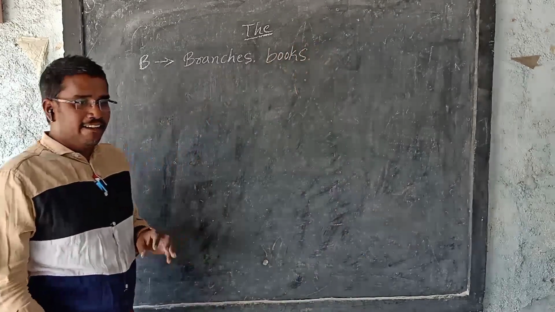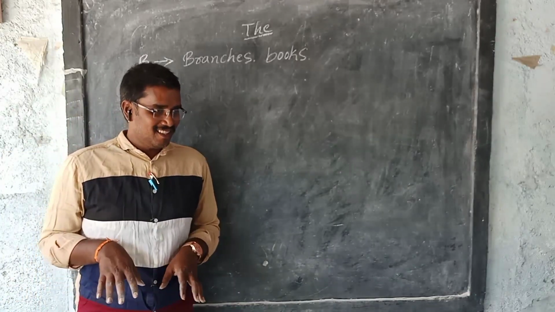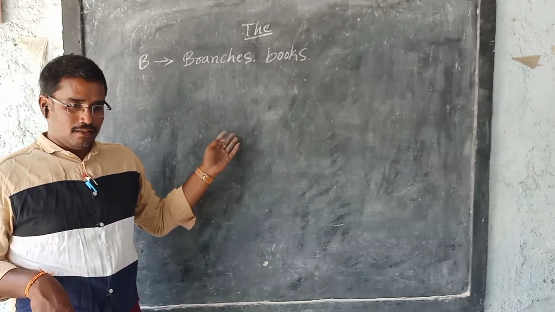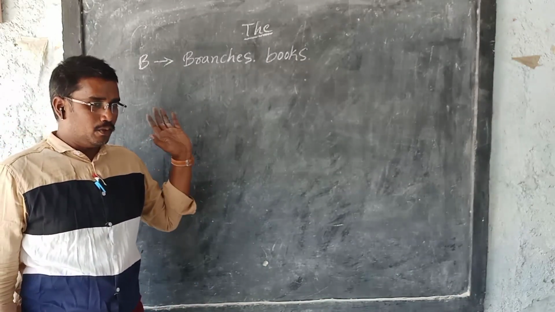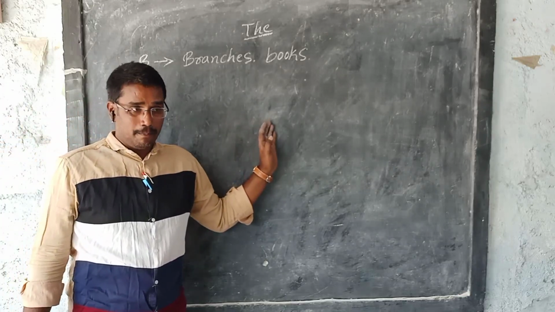Books means famous books, not general books that we write. Famous books, just like the Ramayana. Epics are holy books. Okay, the Ramayana, the Mahabharata, the Quran, the Bible, the Wings of Fire, an autobiography written by Abdul Kalam.